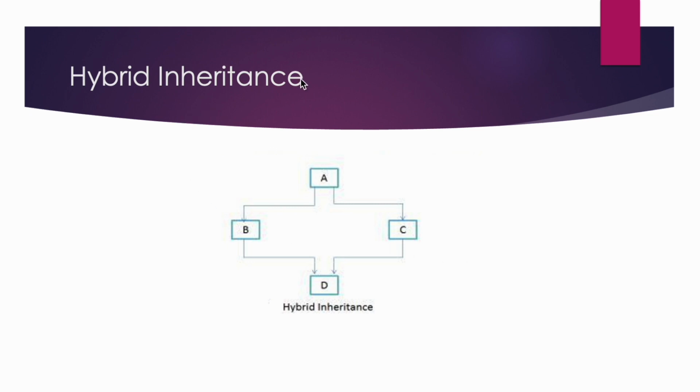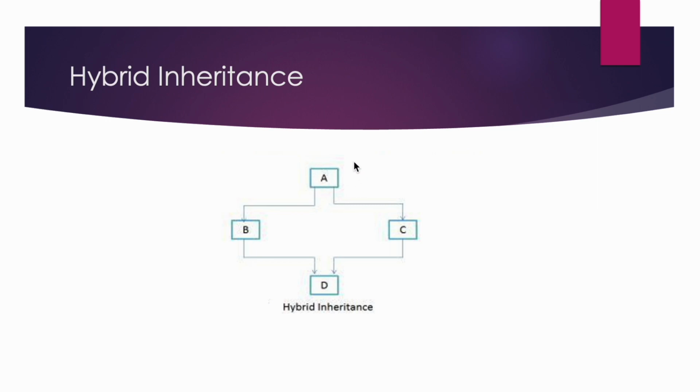Next, we have hybrid inheritance, in which we are having multiple types of inheritance in a single scenario. You can see here that if we follow the path of class A inherited by B, B is inherited by D, this is multilevel inheritance.